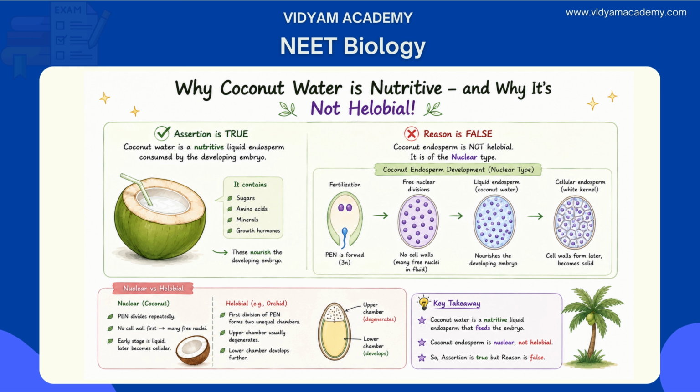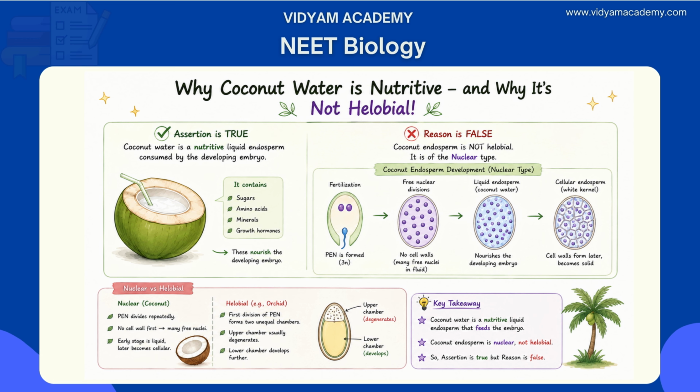But R is false. Do you know why? Here is the explanation. Coconut endosperm is of the nuclear type, not helobial. So in coconut, the primary endosperm nucleus undergoes free nuclear divisions. Nuclear endosperm: the early stage is liquid, coconut water, which is free nuclei in fluid. And the later stage is cellular, the white solid kernel. Helobial endosperm is a characteristic of monocots like orchids.